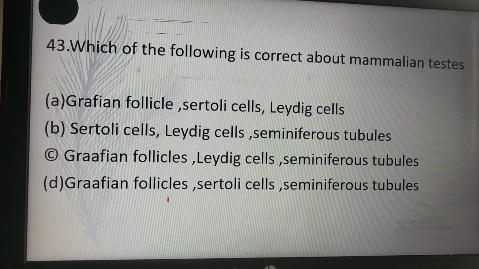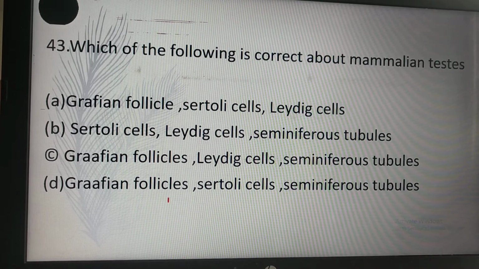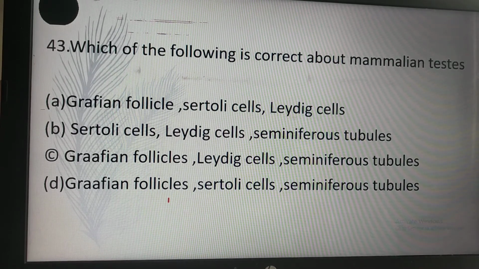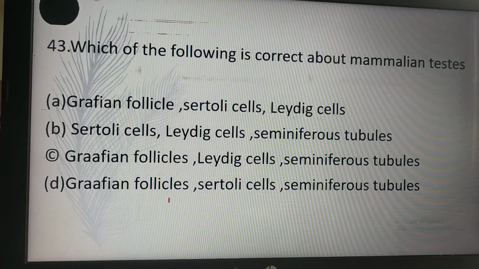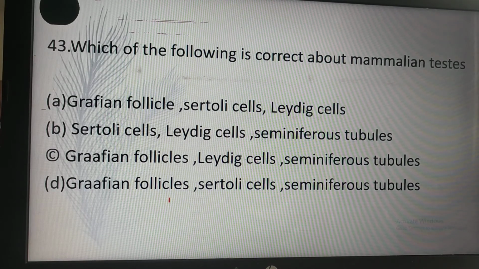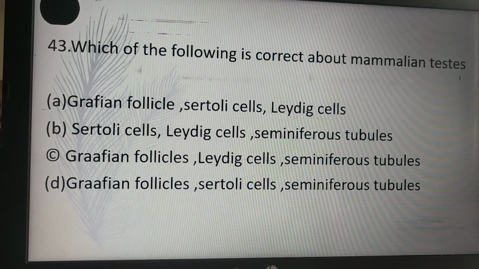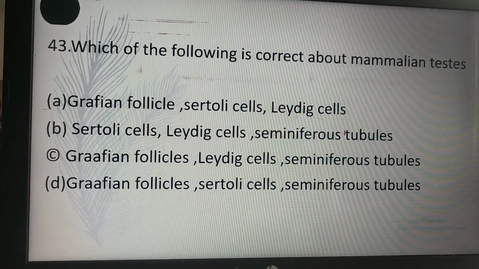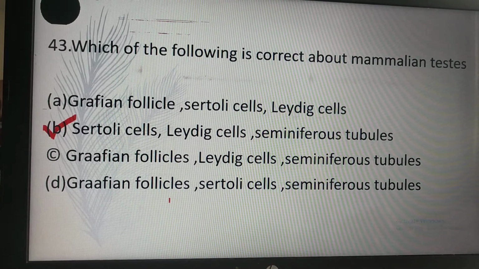Which of the following is correct about mammalian testes? A. Graafian follicle, Sertoli cells, Leydig cells. B. Sertoli cells, Leydig cells, and seminiferous tubules. C. Graafian follicles, Leydig cells, seminiferous tubules. And D. Graafian follicles, Sertoli cells, and seminiferous tubules. So B is correct, because in mammalian testes there is no Graafian follicle; there are Sertoli cells, Leydig cells, and seminiferous tubules. So B is the correct answer.